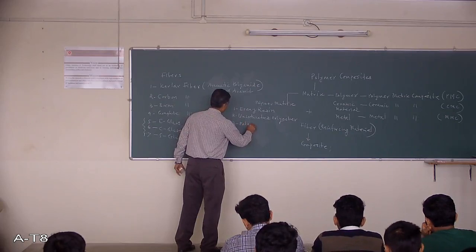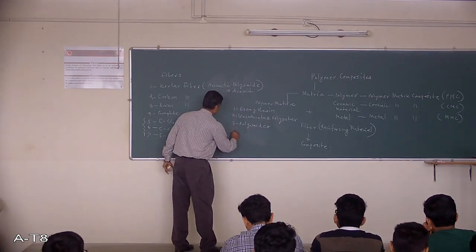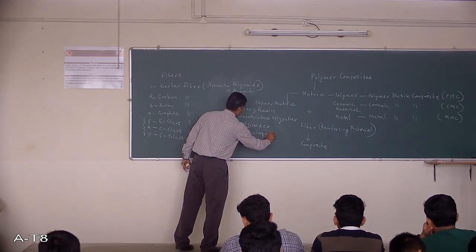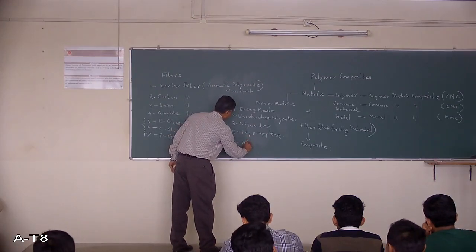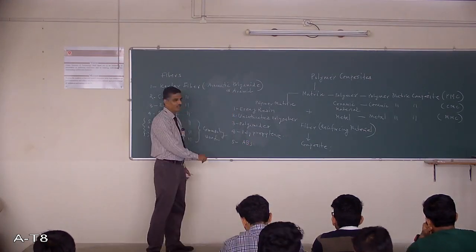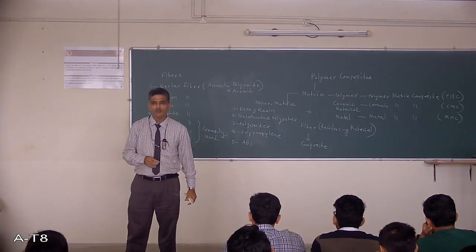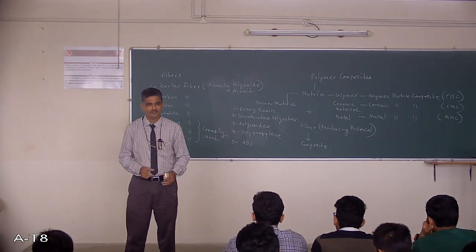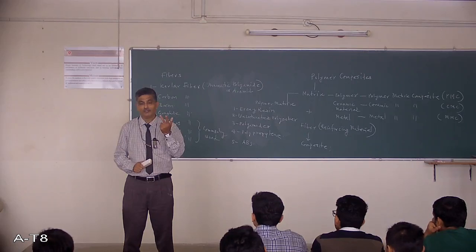Polyamides. Polypropylene. ABS. Already I have discussed what ABS is. That's a combination of what? Acrylonitrile, butadiene and styrene. Clear. It is a polymer with a combination of three monomeric units.